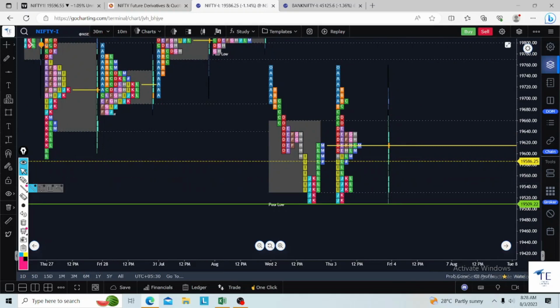Very simple. If the market opens inside this particular zone, please keep this information in the back of your mind. If the market opens above this particular POC, then there could be a rejection, and then we can go for this particular level. If gap up or gap down below this particular area, then rejection and the target.